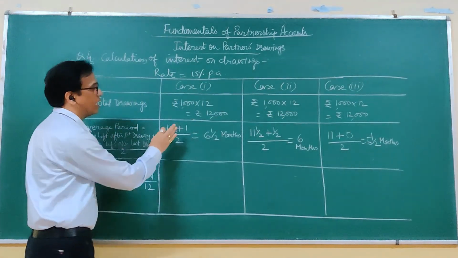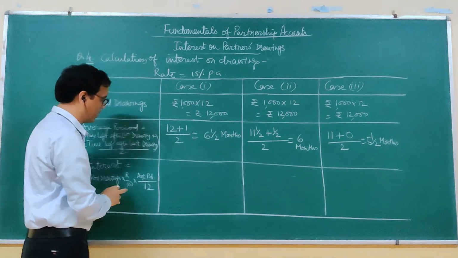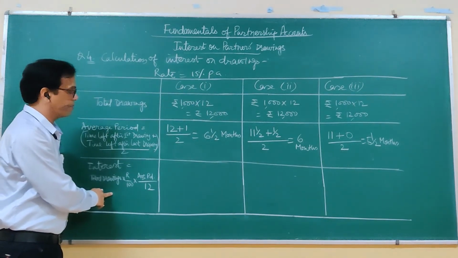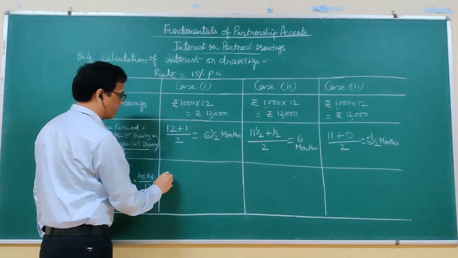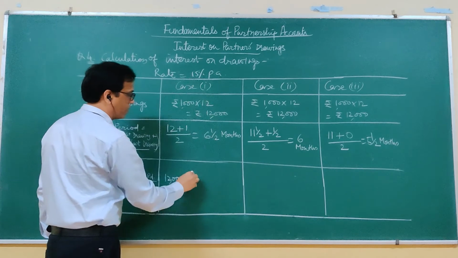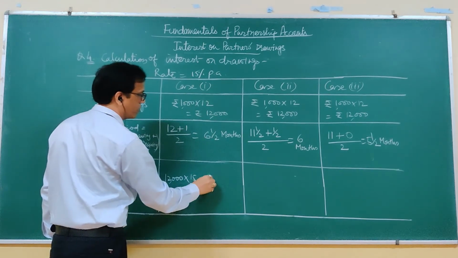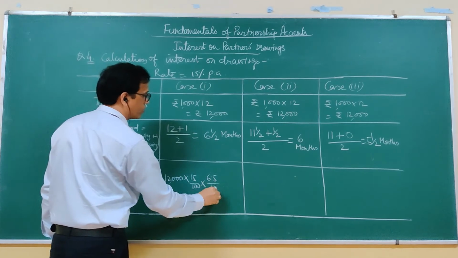And with the help of total drawings, average period and the rate, we will calculate interest by using this formula. Total drawing 12,000, rate 15%, and average period 6.5 upon 12.